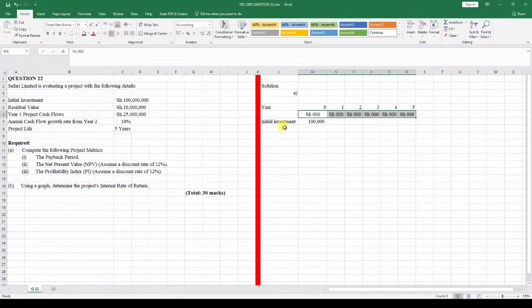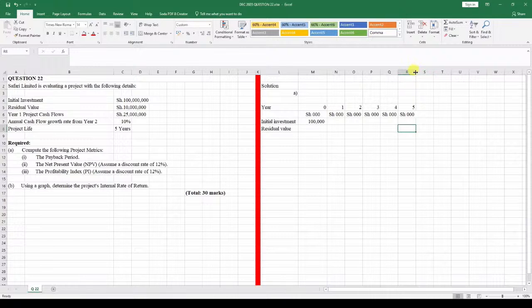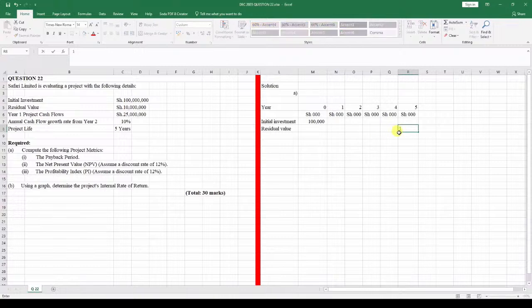Then we have the residue value, or residual value. The residual value is what you get assuming you sell the asset at the end of the project, after 5 years. So right here in terms of the residue value, you can put 10,000. You sell an asset and you realize 10,000 in terms of value.